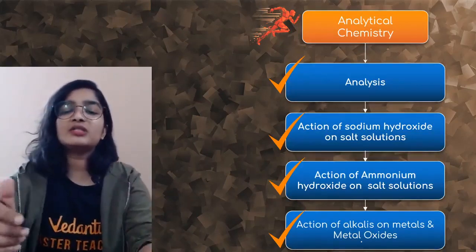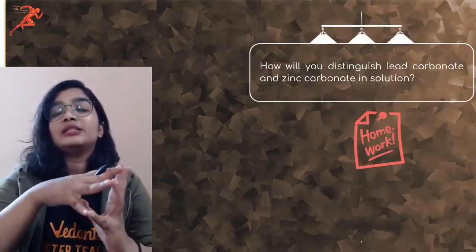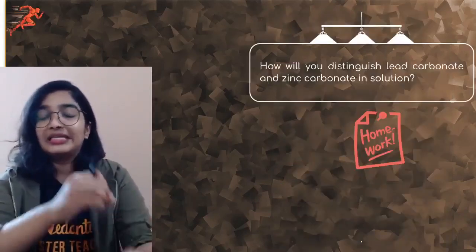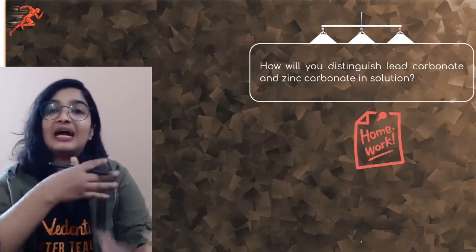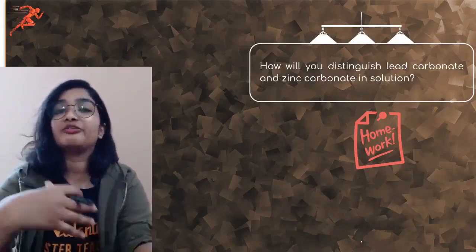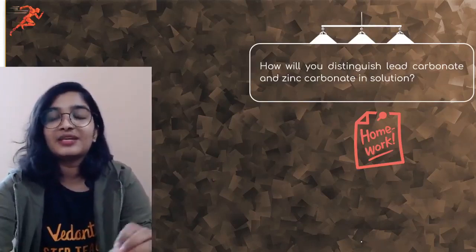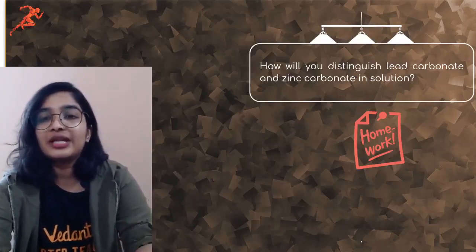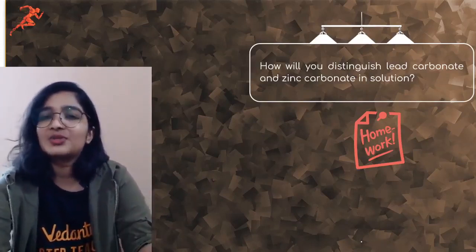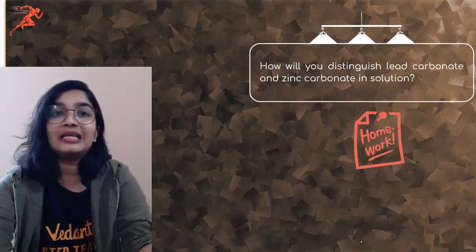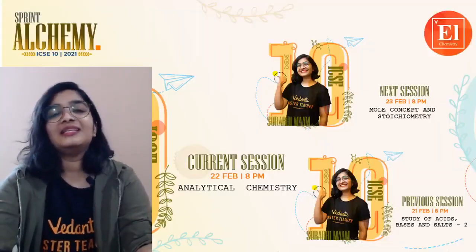Even though this chapter seems easy, you need to practice a lot here, because it is completely filled with reactions. You should know what happens when I add this and that, what the reaction is, and what kind of precipitate is being formed. So please practice really hard. Here is your homework question: how will you distinguish lead carbonate and zinc carbonate in solution? Take any reagent and figure it out. Let me know the answer in the comment section.